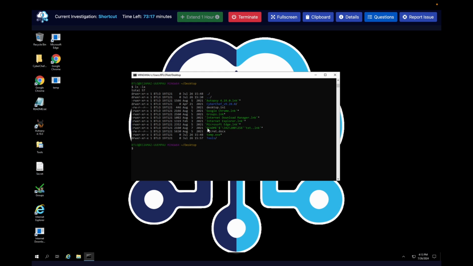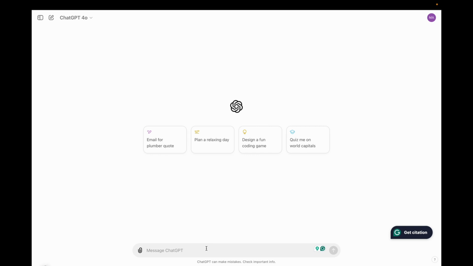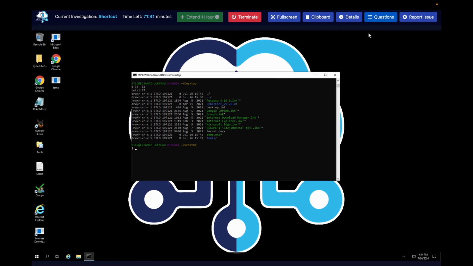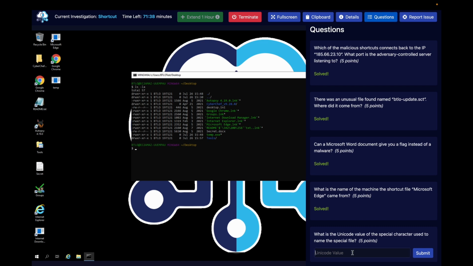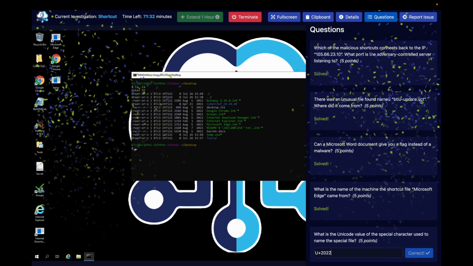Let me actually copy that. And I'll use ChatGPT because I'm not trying to do all that deciphering. And UTF-8, the Unicode character, U12. So Unicode value of this is this? Okay, let's give it a shot. Guys, this is a weird question, but hey, it is what it is. Again, I'm not too sure what I get from this, but we could just give it a shot. See if that goes through. And it went through. Wow. All right, interesting lab. Hopefully it was short and sweet.